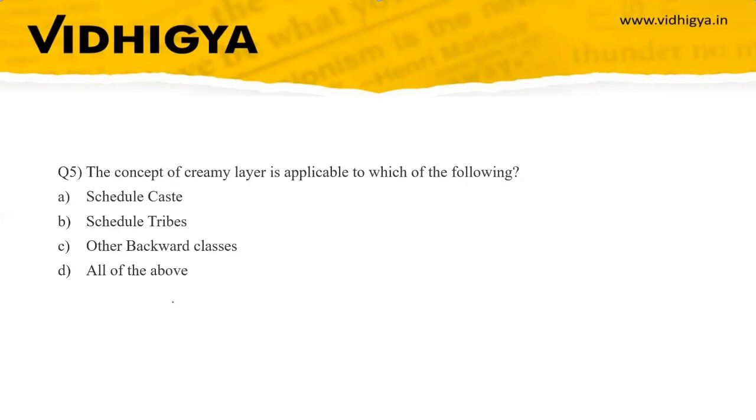The last question is, the concept of creamy layer is applicable to which of the following? Option A is scheduled caste, option B scheduled tribe, option C other backward classes, option D all of the above. The correct option is other backward classes.